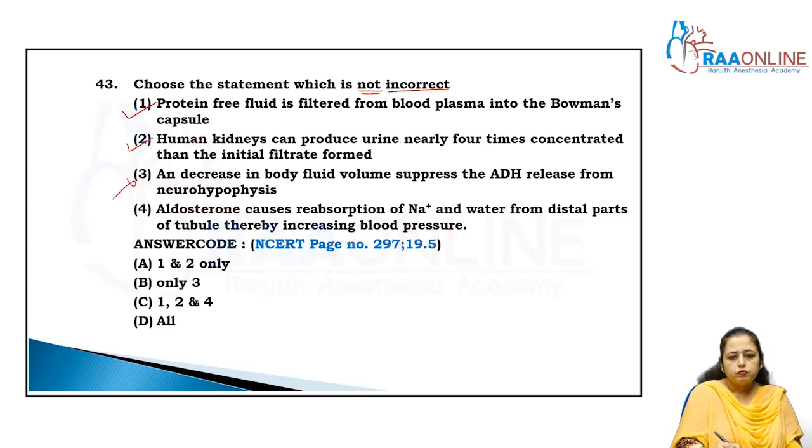No, if body fluid volume increases, then it suppresses the ADH. By the suppression of ADH there is no reabsorption of water, and more water is lost, right? So that statement is wrong. Aldosterone causes the reabsorption of sodium and water from the distal part of the tubule, thereby increasing the blood pressure. It is right. So the statements which are not incorrect are 1, 2 and 4, that is, the answer is C, right?